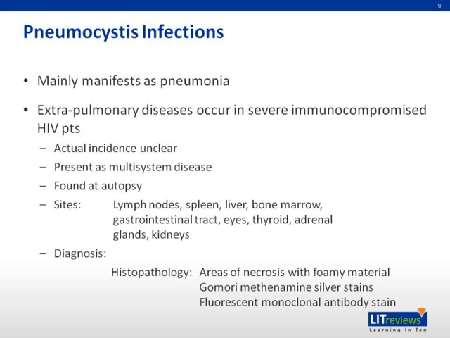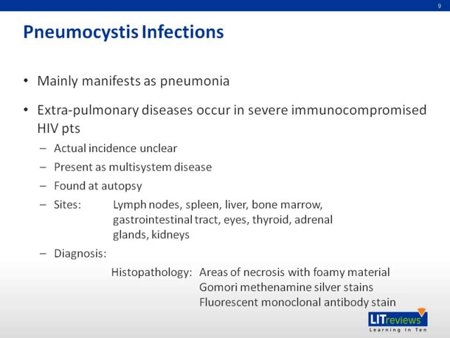Pneumocystis infections mainly manifest as pneumonia. Extrapulmonary disease may occur, but they often occur in severe immunocompromised states, especially in the HIV patients. The actual incidence of extrapulmonary disease is unclear, and it often presents as multisystem disease. It's often found at autopsy, and the sites that could potentially be involved are the lymph nodes, the spleen, the liver, the bone marrow, the gastrointestinal tract, the eyes, thyroid, adrenal glands, or the kidneys.